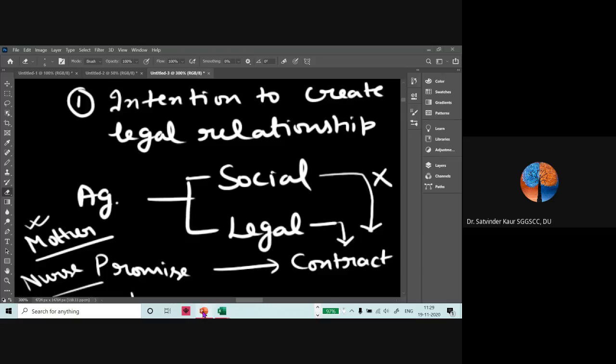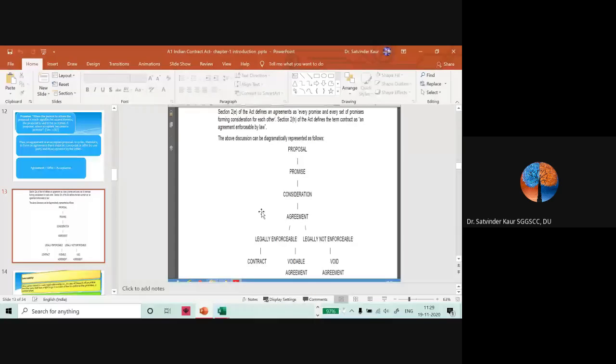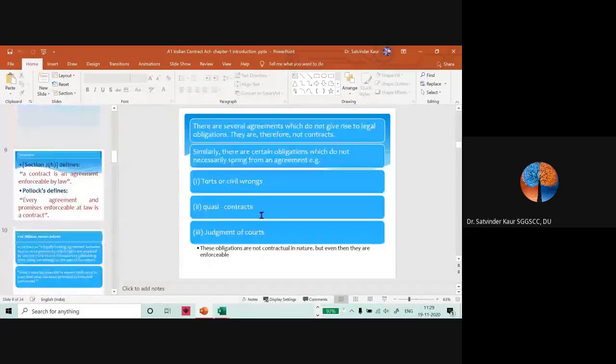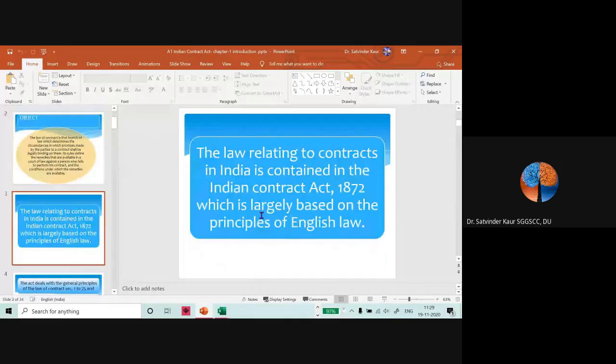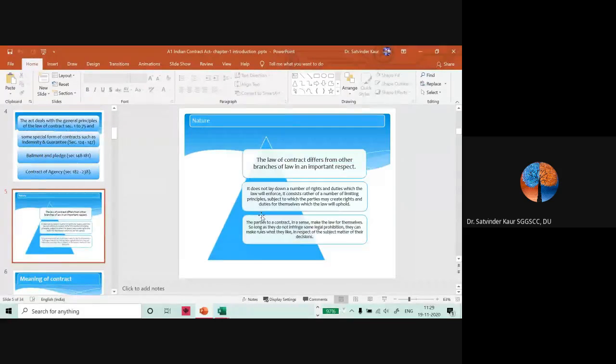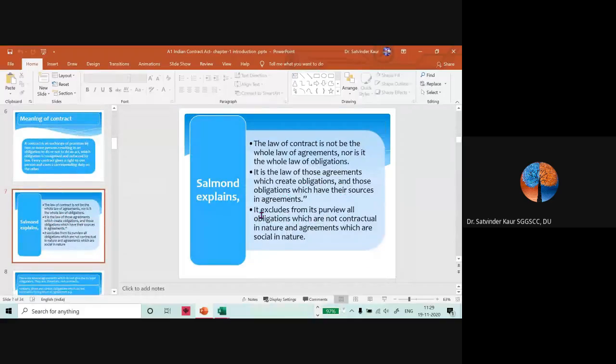Let me come to the slide. Now I would like to go to the earlier slide which I missed. Yes. Now we can discuss the slide where it is being explained.